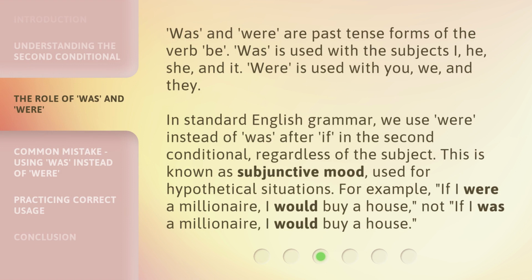Was and were are past tense forms of the verb be. Was is used with the subjects I, he, she, and it. Were is used with you, we, and they. In standard English grammar, we use were instead of was after if in the second conditional, regardless of the subject. This is known as subjunctive mood, used for hypothetical situations. For example, if I were a millionaire, I would buy a house, not, if I was a millionaire, I would buy a house.